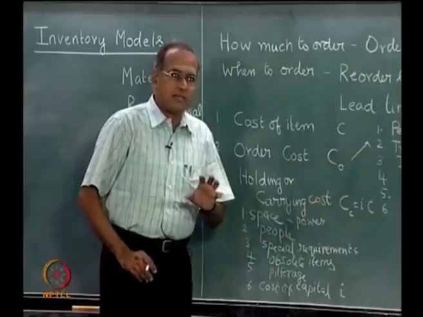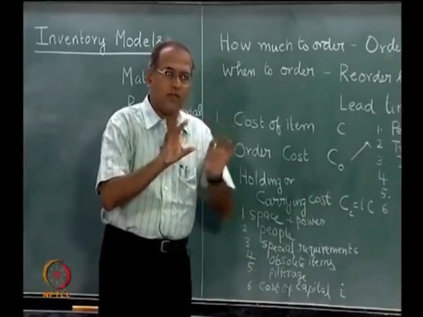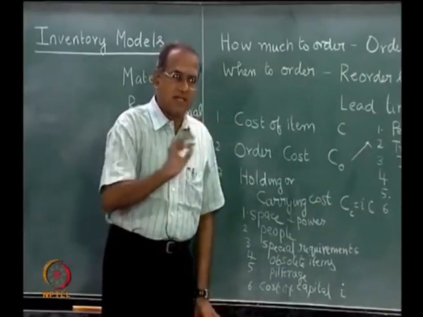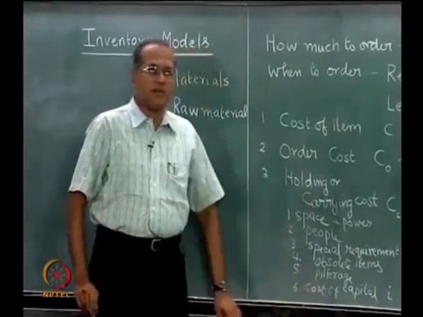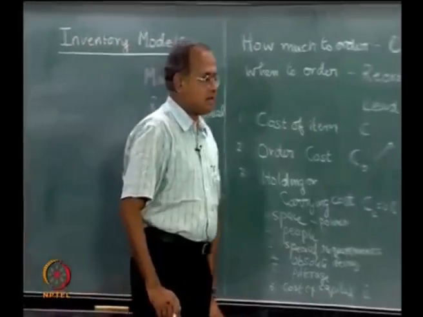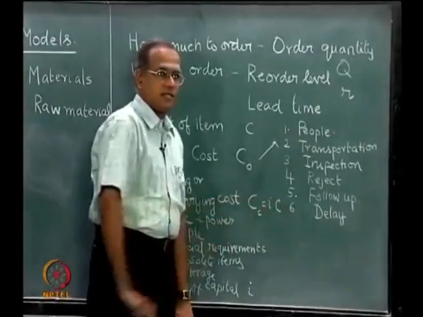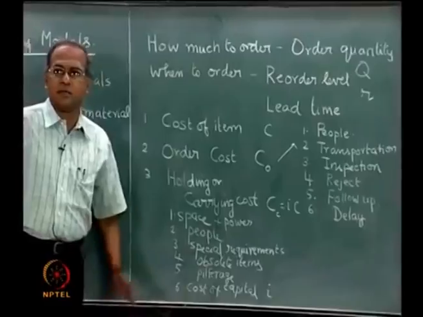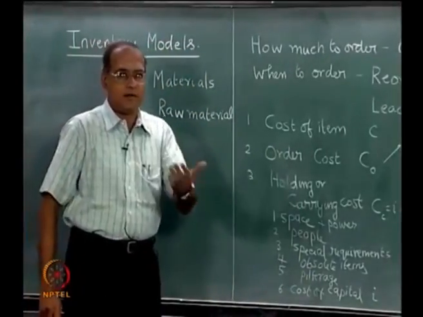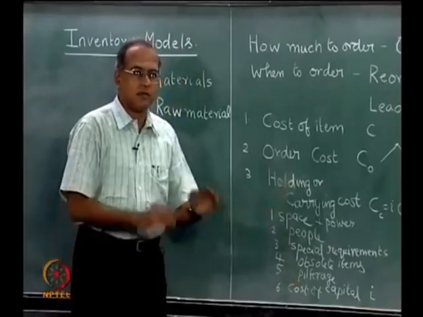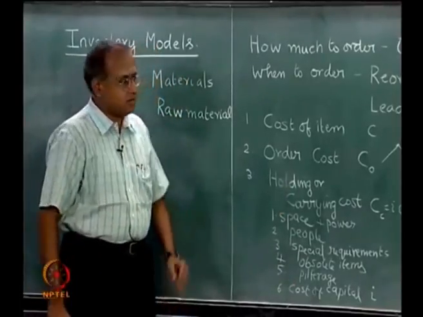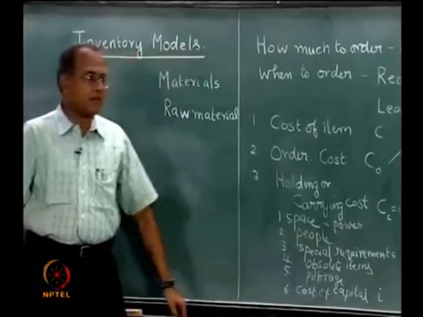So, carrying cost can be written in two ways. One is it is called CC, cost of carrying, where all these costs are included, and there are situations where cost CC is written as i into C, where the interest on the borrowed capital dominates and is taken, and the rest of them are assumed to be negligible compared to the interest rate.